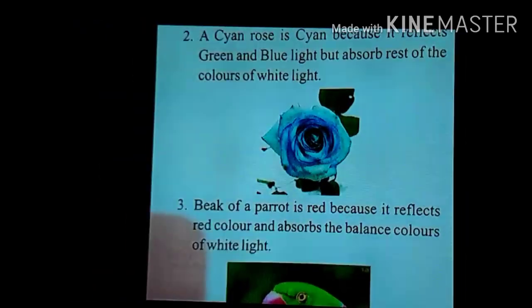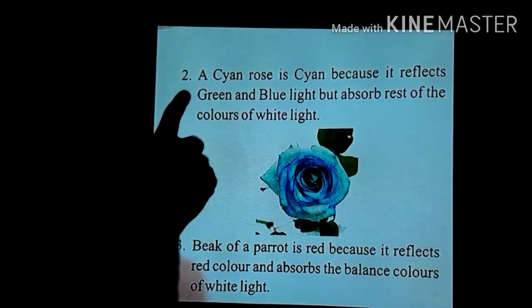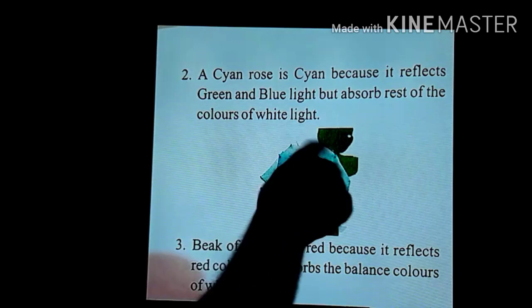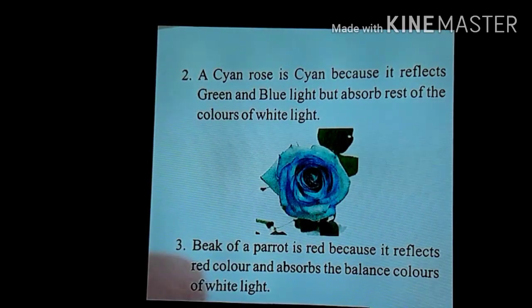And the second example is given to you. You can see a rose is cyan because it reflects green and blue light. Why does this rose look cyan? Why does it appear to be the color cyan? Because a cyan rose reflects green and blue light, and you know that when we mix green and blue light, cyan color is formed. That is why when the green and blue light combined reach our eyes, we see the rose has a cyan color, meaning the rose appears to have a cyan color.